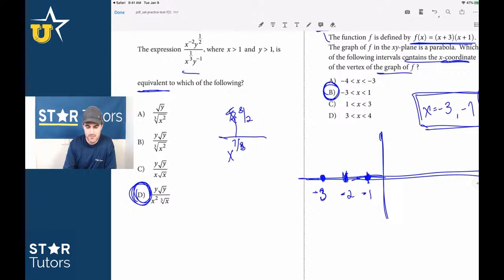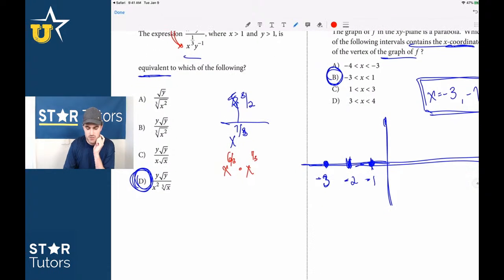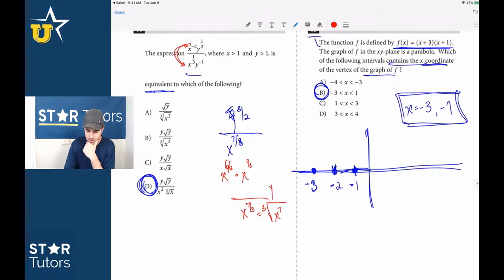So 11 is actually not that bad if you know how to solve exponent rules. Here's what I did: I was trying to do this in my head because I was running out of time, but I just moved this down, right? Because this was x to the 7/3. And if you can do this, you just get x to the 6/3 times x to the 1/3, which means that you're adding those exponents. So you get x on the bottom, you get x to the 7/3, which is equivalent to, if you remember, the cubed root of x to the 7th. And then for the top, you move the y up and you do the same thing. So you get y to the 3/2, and that's equivalent to the square root of y to the 3rd.